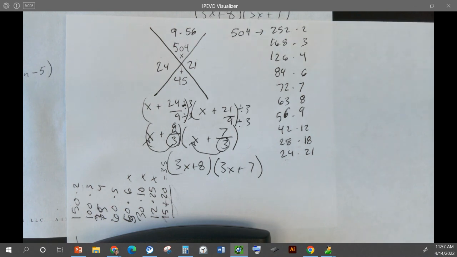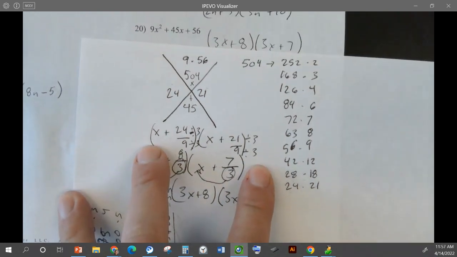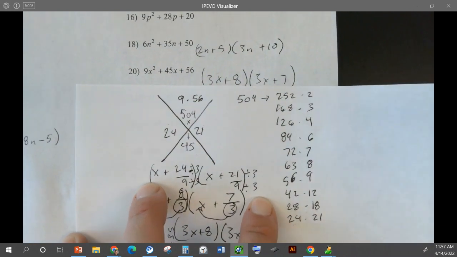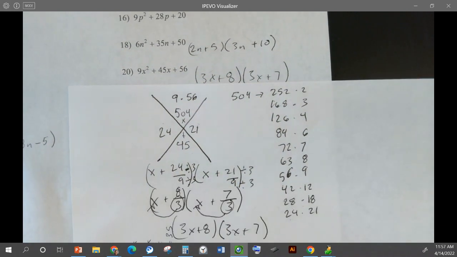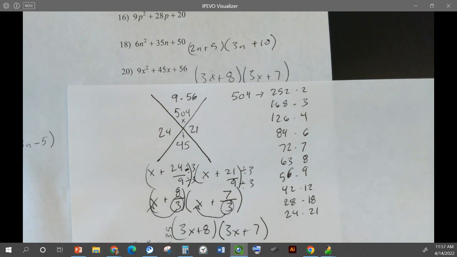What was the answer for 18? Didn't see that. 2n plus 5, 3n plus 10. As you're going, I have a key up here, and the key is also posted on Canvas if you need it. Can I go back?